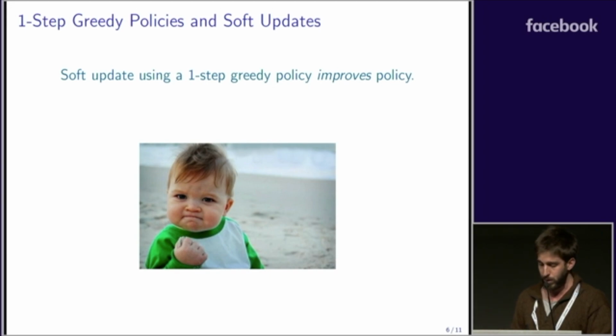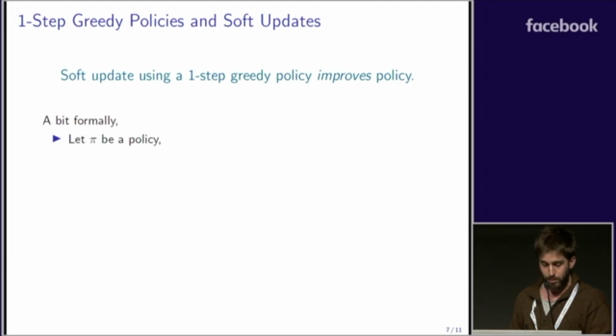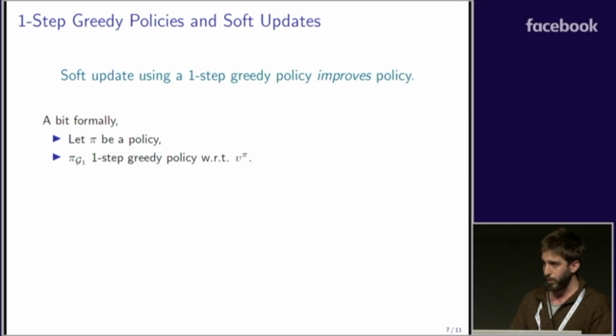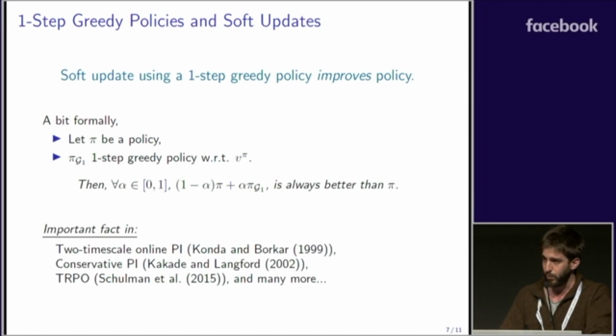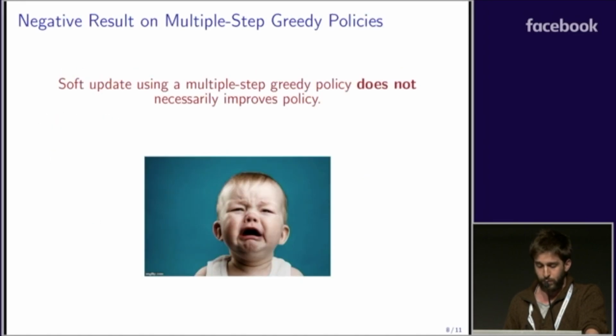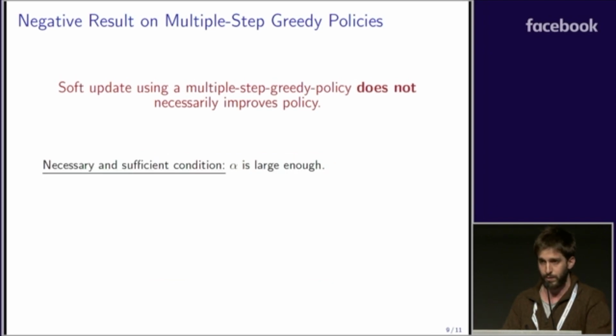A bit more formally, for any policy pi, consider the one-step greedy policy pi G1, and we have the following basic result: the mixture policy of pi and pi G1 is always better than pi for any value of alpha. And this fact is used in a lot of works in online and approximate RL. However, unfortunately, it does not hold for multiple-step greedy policies, and it holds only if alpha is sufficiently large.